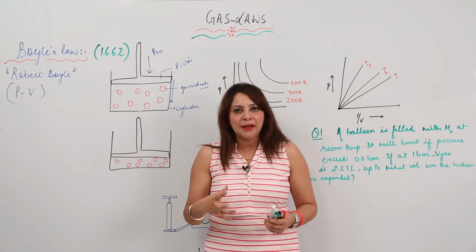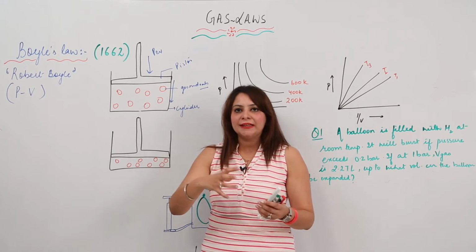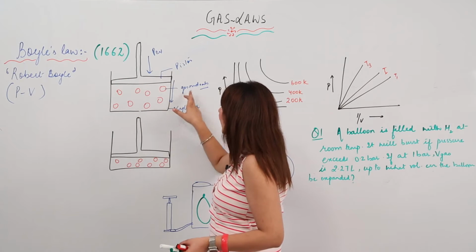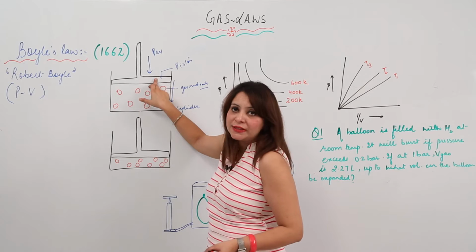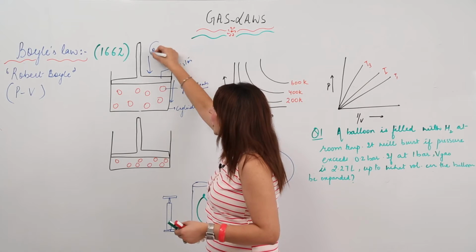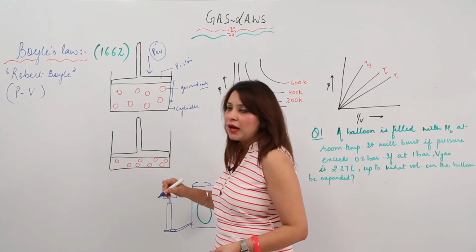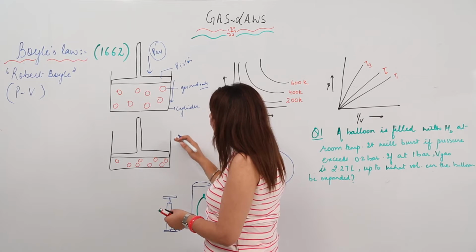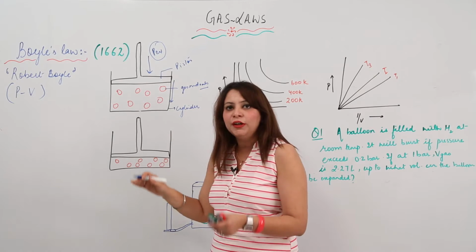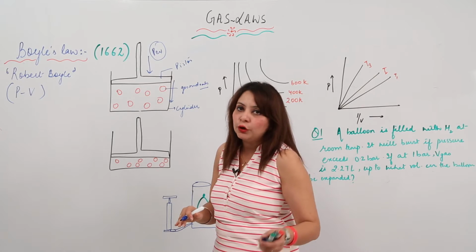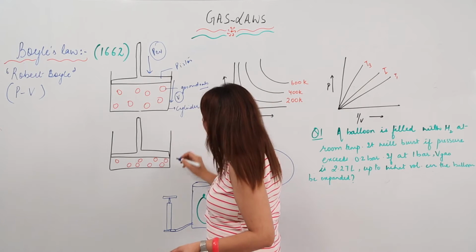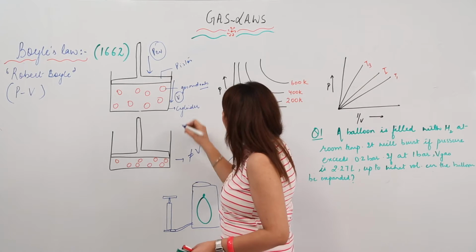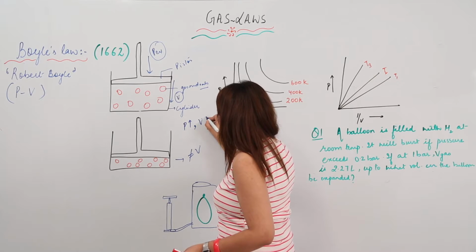Actually, he performed certain experiments, and I am going to show you that experiment. Suppose I have a cylinder in which we have gas molecules, and it is fitted with a piston. Now I am going to apply an external pressure from here. So what is going to happen? Obviously the piston is going to move downward. When you increase the pressure, it affects the volume also, because here the volume is V, but here the volume is not equal to V. So when you increase the pressure, the volume decreases.